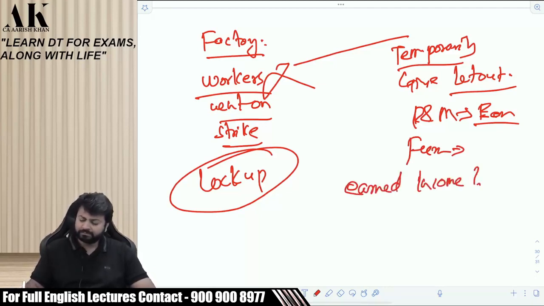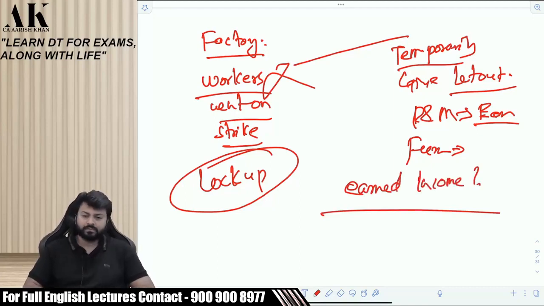Where will it go? Please tell. Where will it go? No, no, he has let out, beta. He has not sold. Bhavisha, if the plant and machinery would have been sold by him, then it would have gone to capital gains. He has not sold. He has let out. Where will it go? Please answer.